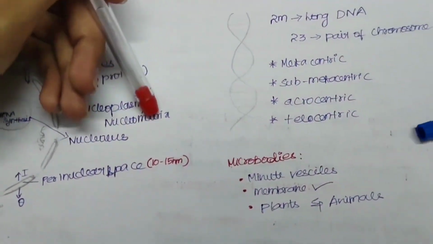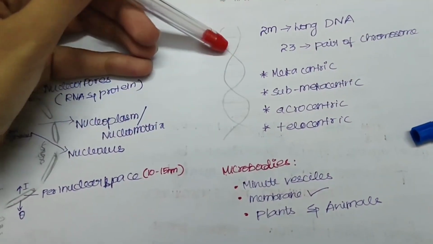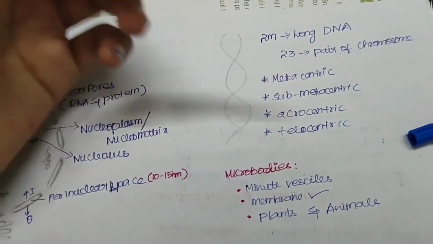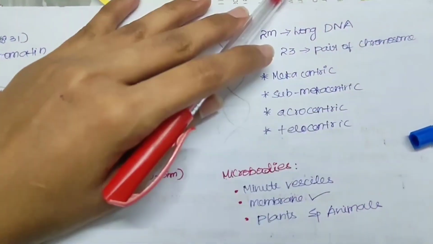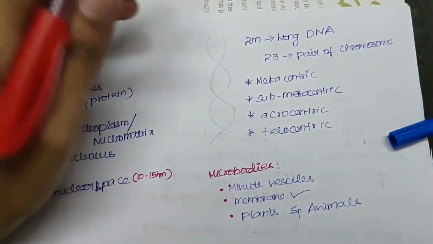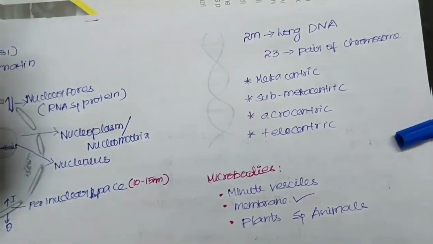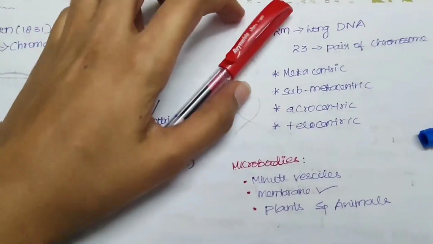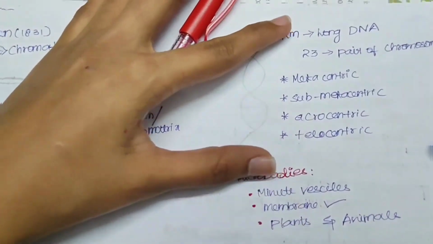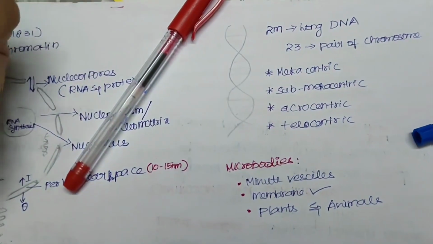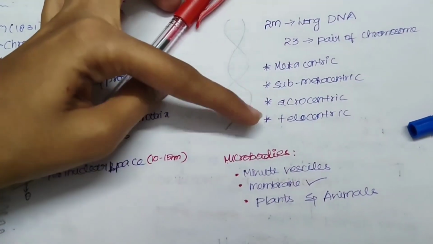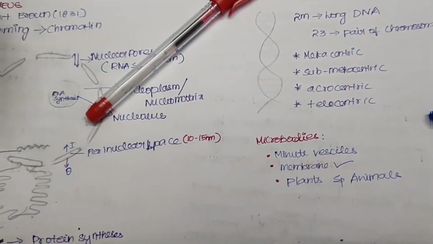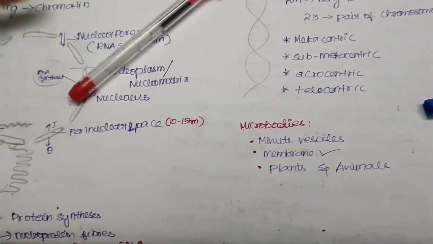Now we will talk about some information given about DNA. The DNA in a single human cell is 2 meters long, and it is spread out across 23 pairs of chromosomes. As you know, we have 23 pairs of chromosomes, so 46 in total. The DNA is distributed along all of these, and it is 2 meters. We also have different types of chromosomes based on the position of the centromere: metacentric, submetacentric, acrocentric, and telocentric. All these things we will discuss later in the upcoming molecular inheritance chapters.